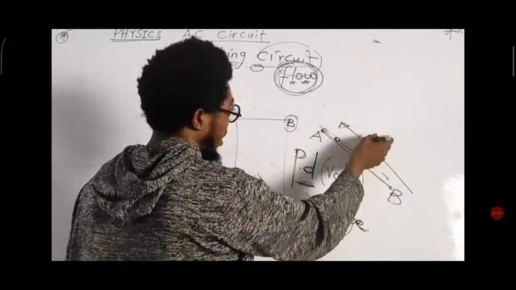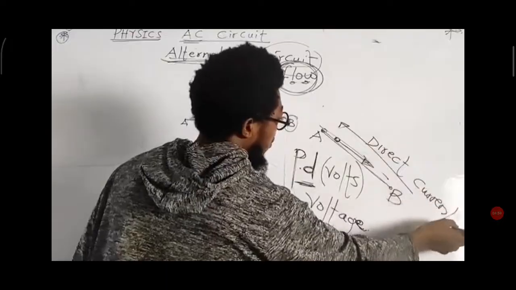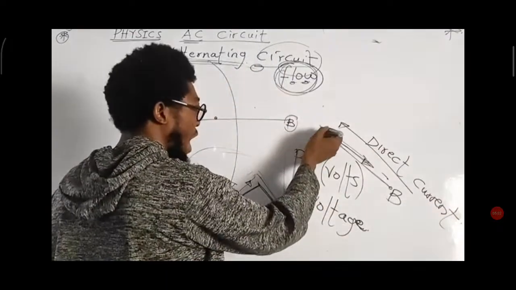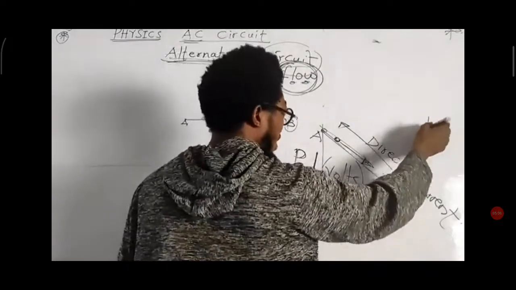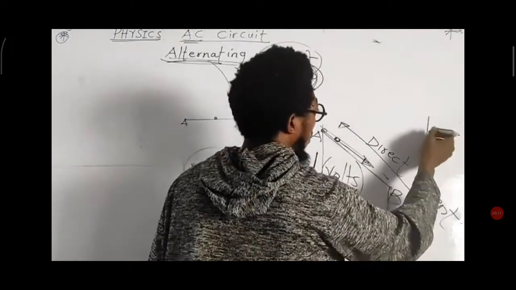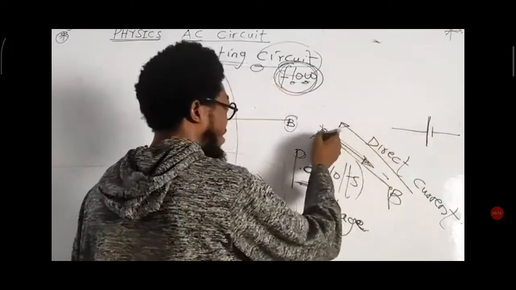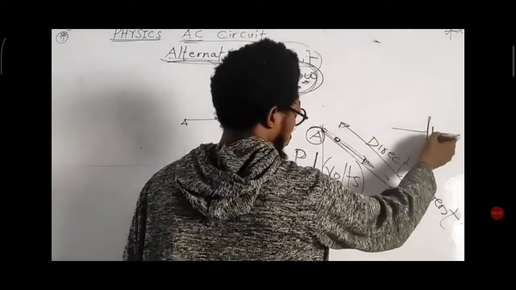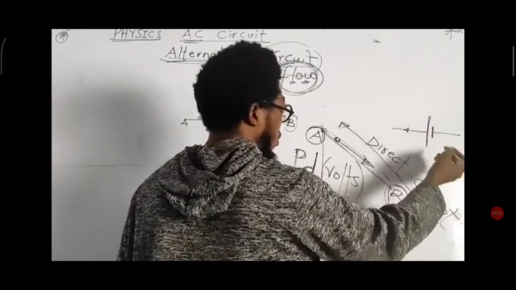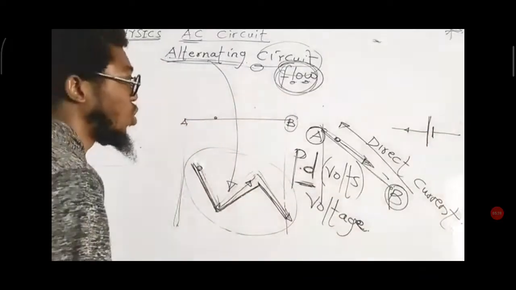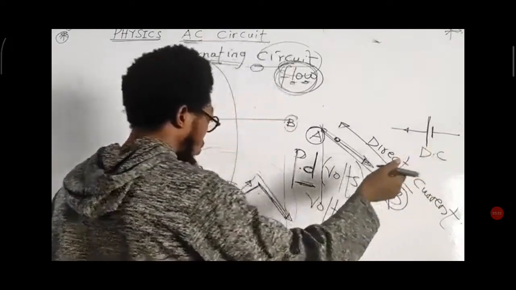Only one direction. I think I can call that a direct current. So the source of a direct current can just be that one place will be long, the other place will be short. Therefore, the symbol for a direct current is like this, and we call it a DC. One is longer, in this case that's end A. The other one is short, that's end B in this case. So current will flow from the longer one to the shorter one when we connect it to an external load. So this is a DC source, direct current source.